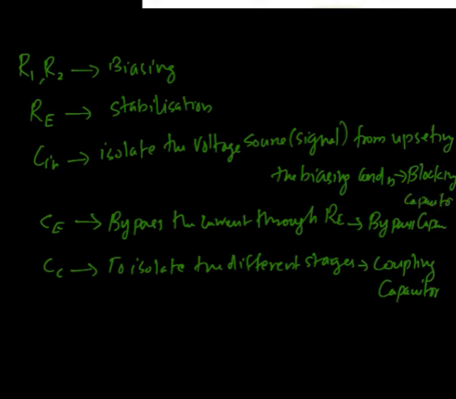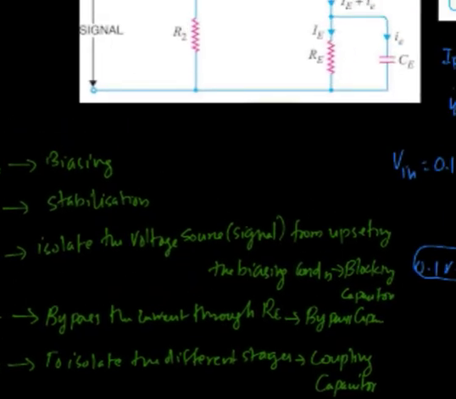Because this Cin blocks the DC signal appearing across R2 and voltage sources, so that it provides the proper biasing voltages. So this is the practical circuit of a single stage transistor amplifier.